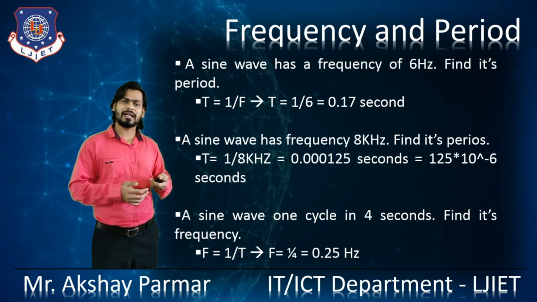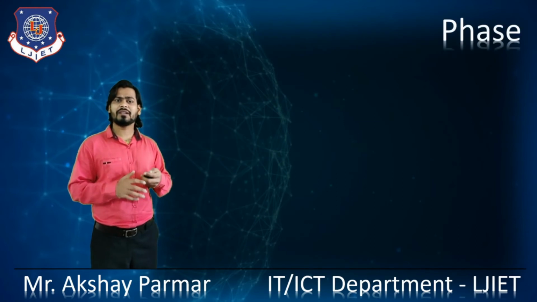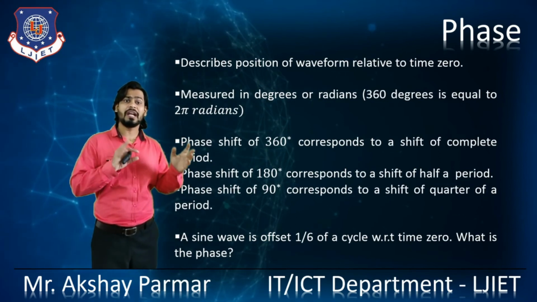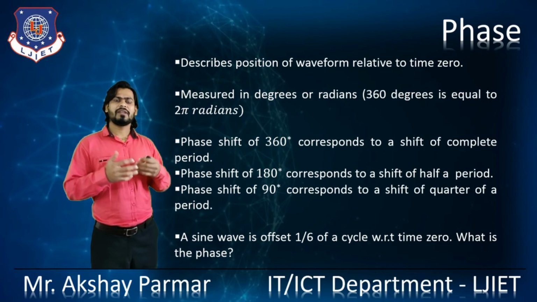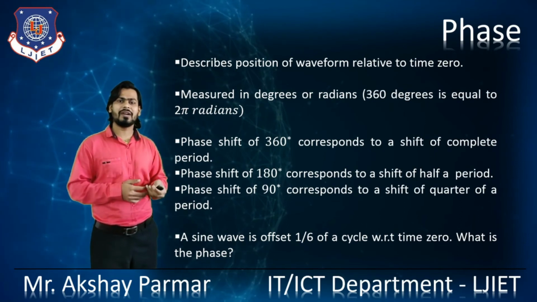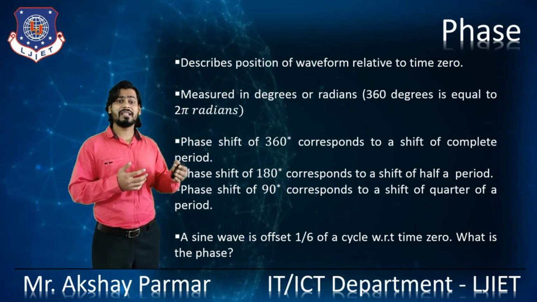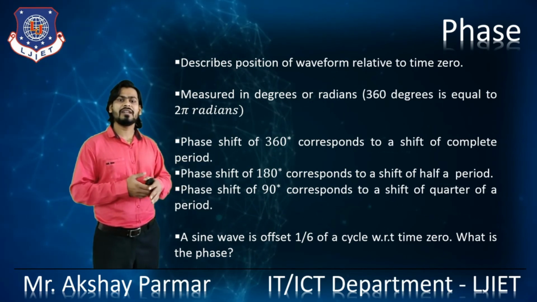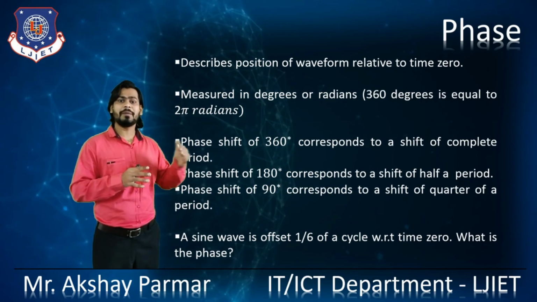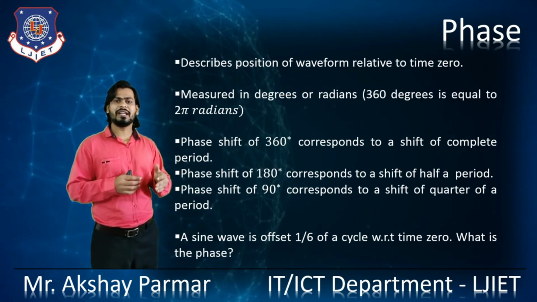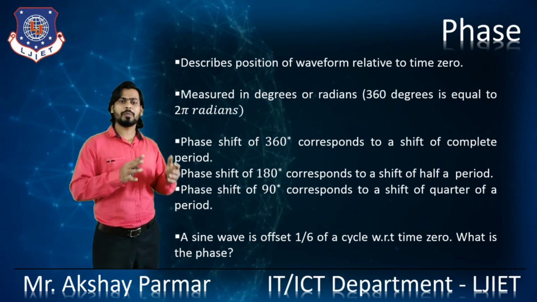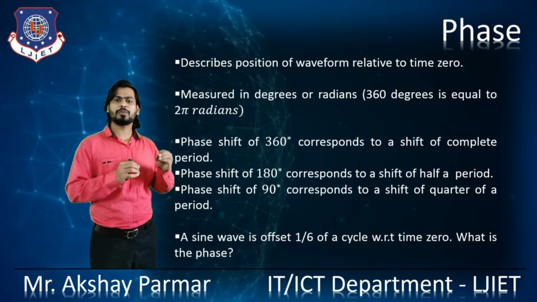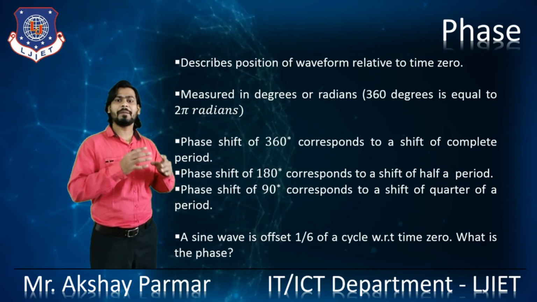Let's see the other characteristics. Phase. What do we mean by that? The term phase describes the position of the waveform relative to time 0, right? The phase is mainly measured in degrees or radians. 360 degrees is equal to 2 pi radians, right? A phase shift of 360 degrees corresponds to a shift of a complete period, right? If we shift a signal by 360 degrees, it corresponds to its original period, right?